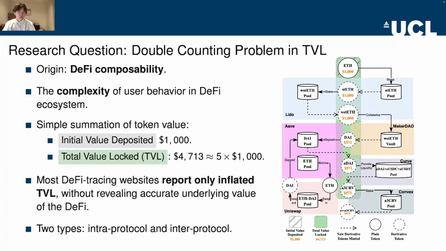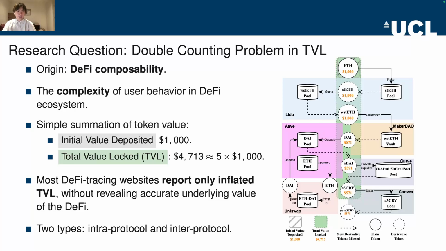$571 DAI. Based on DeFi composability, I could repeat this wrapping operation multiple times to maximize my yield and maintain my liquidity. Now, if you look at the flowchart, the gray shading represents the $1,000 initial value I deposit, while the green shading represents the TVL of the entire ecosystem. As shown, the TVL ends up being around 5 times the initial value deposited.